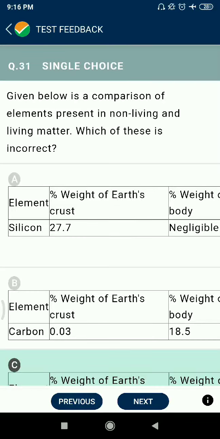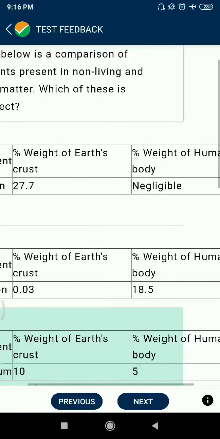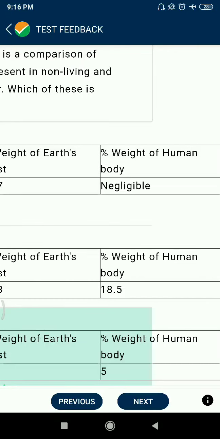Given below is a comparison of elements present in non-living and living matters. Which of these is incorrect? Element: silicon. Percentage weight of earth crust 27.7%, correct. Weight of human body present: negligible.